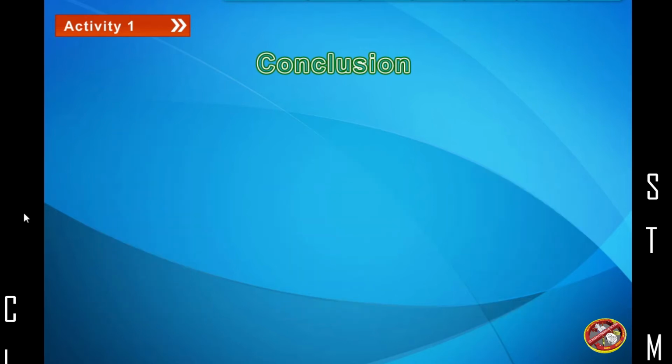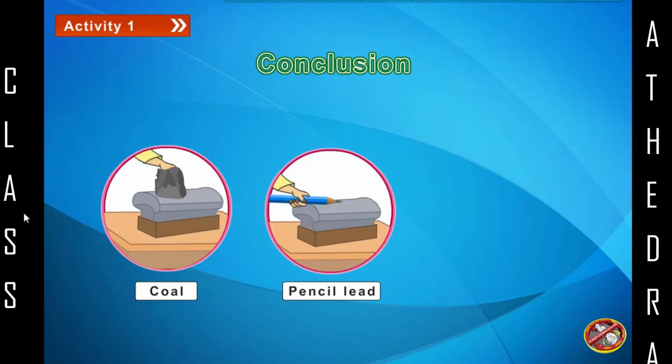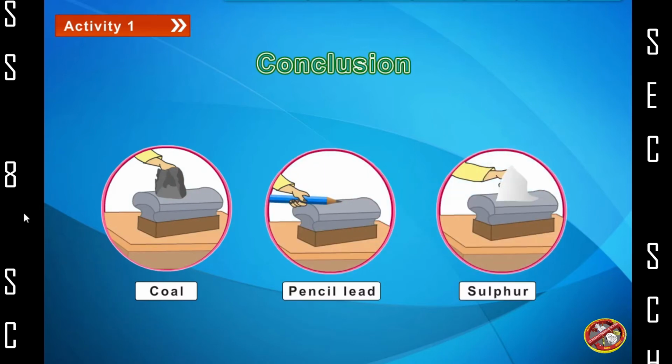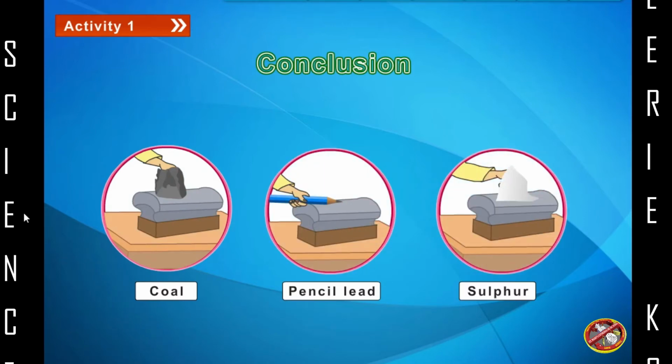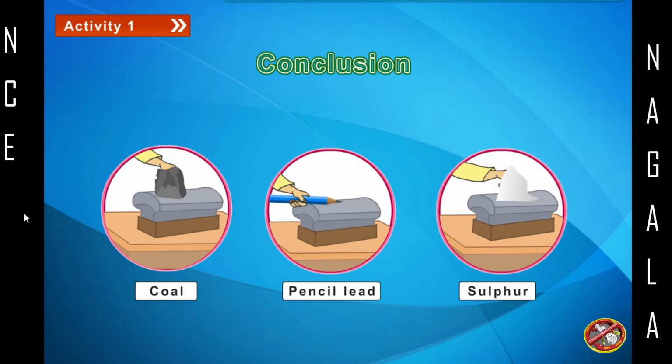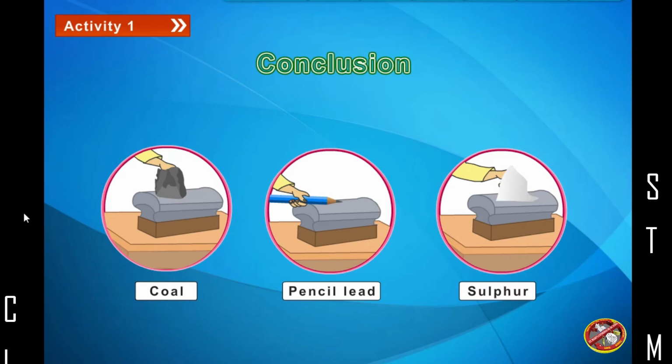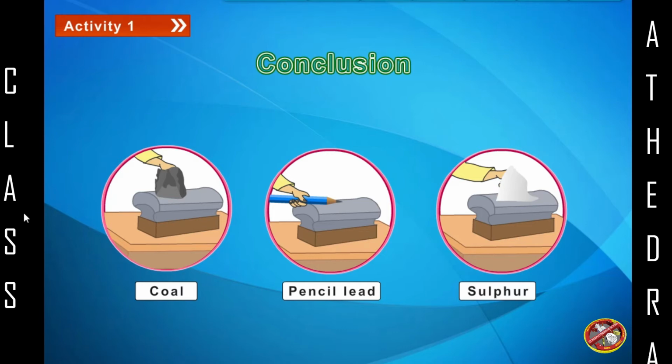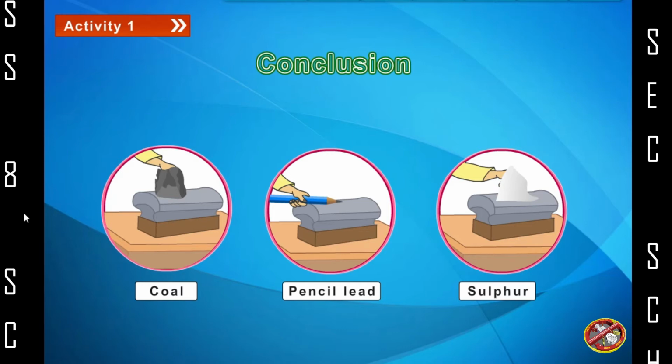hammer. Metals are said to be malleable, whereas non-metals like coal, pencil lead, both are forms of carbon, and sulfur are turned into powder when beaten with a hammer. Non-metals are said to be brittle.